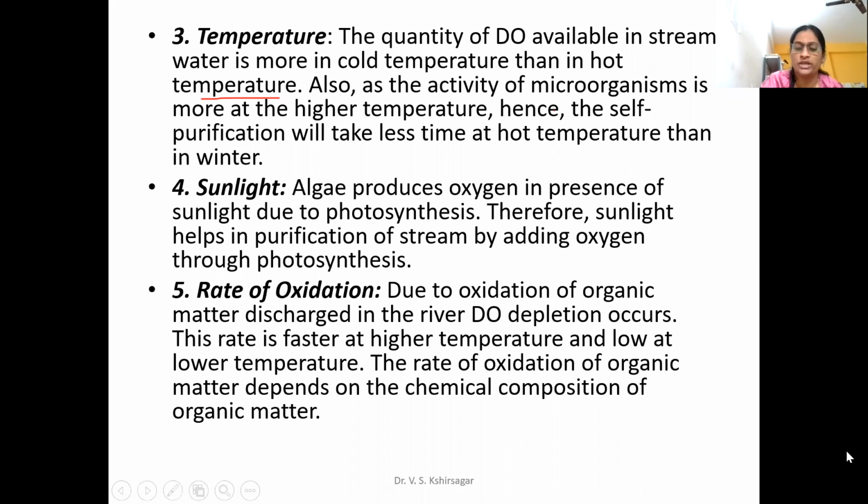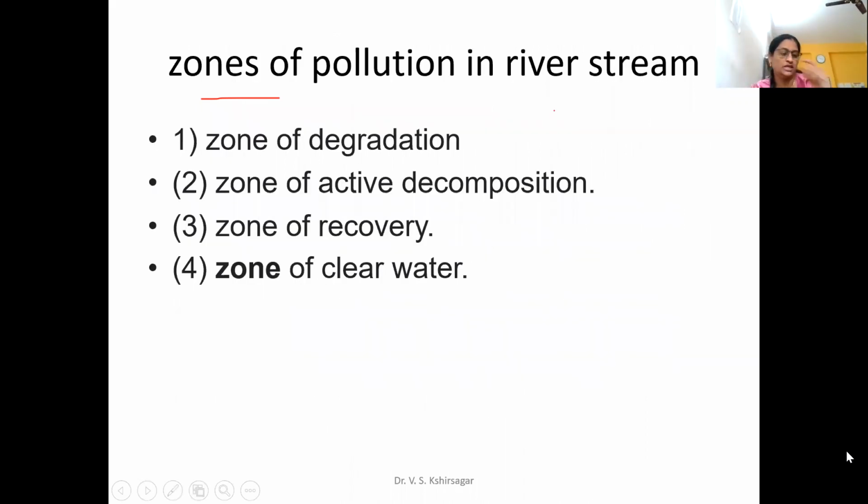If you have any question, you can ask me. Otherwise, I will go to the next point. And the next point is the zones of river stream.